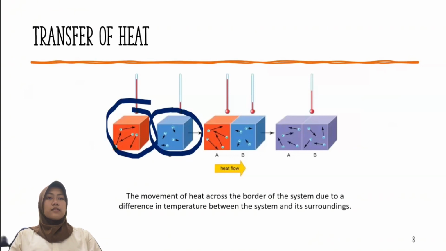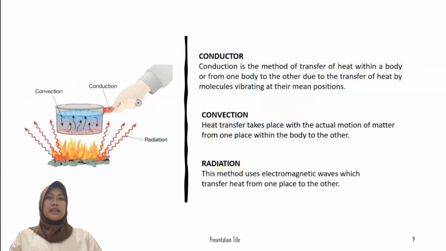This transfer results in the mixing of the temperatures of the two objects. The difference in temperature is said to be a potential that causes the transfer of heat from one point to another. As we can see in this picture, there is an example of the three types of heat transfer.